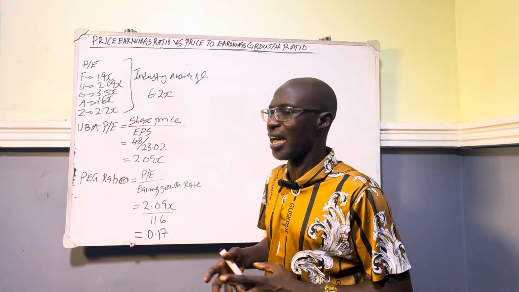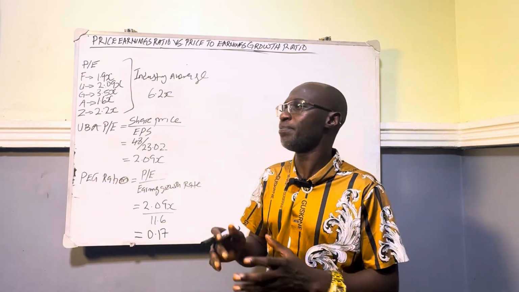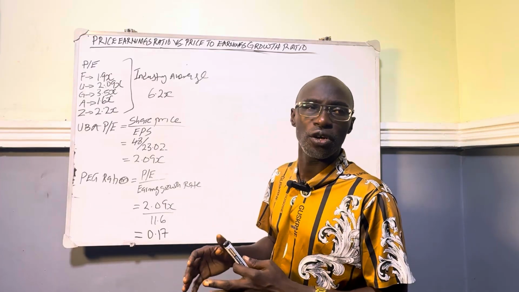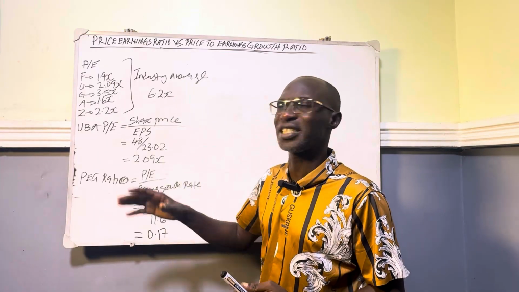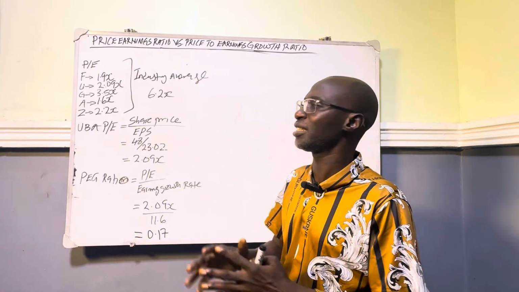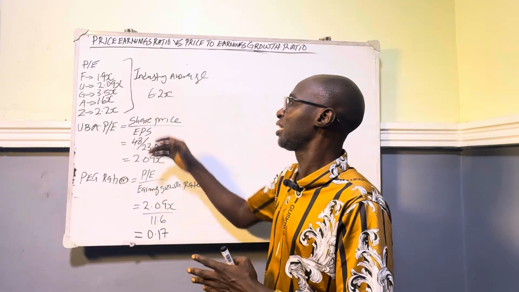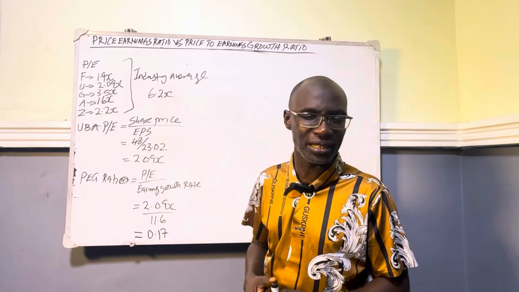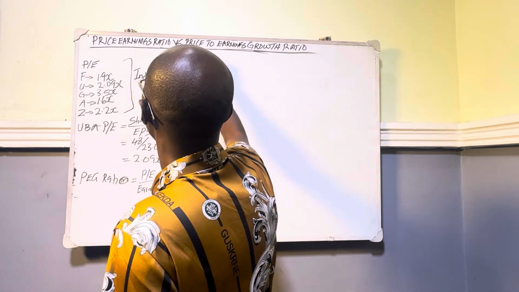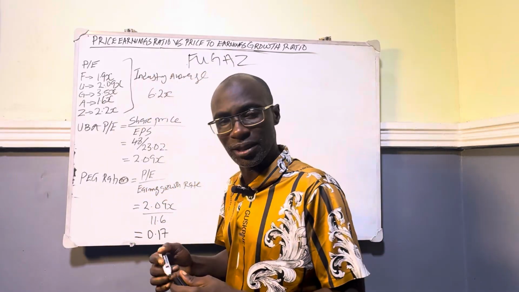Now, one thing about the PE ratio is this: the PE ratio is used to compare the stocks of companies in the same industry. Industry simply means a group of firms or companies producing similar goods or rendering similar services. In the example I want to use, I'm using the banking sector, and we have what is called FUGAZ. FUGAZ are part of the Tier 1 banks in Nigeria.